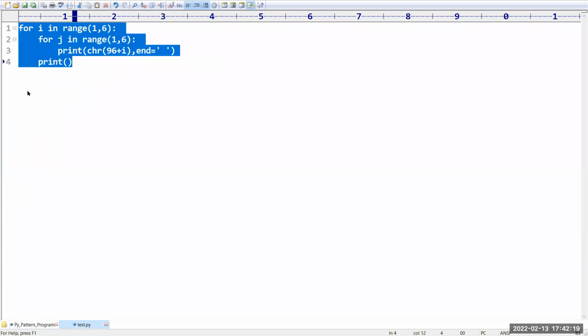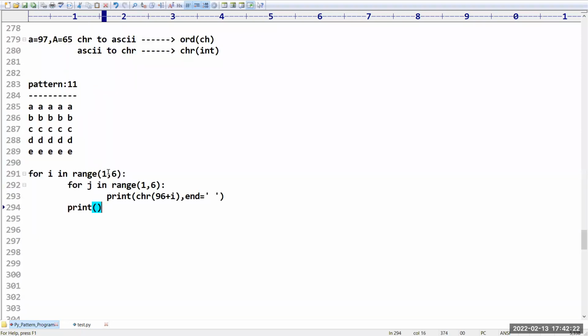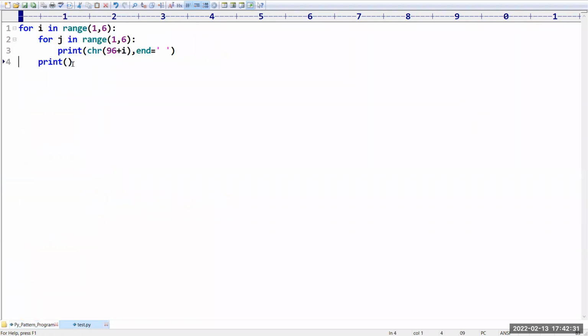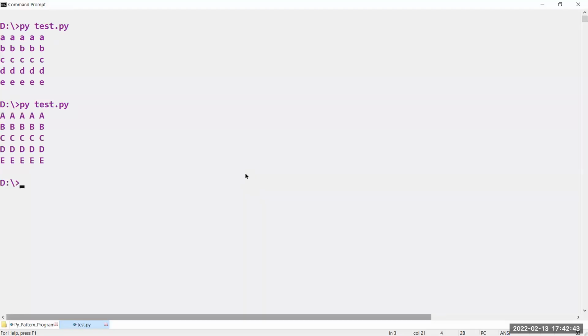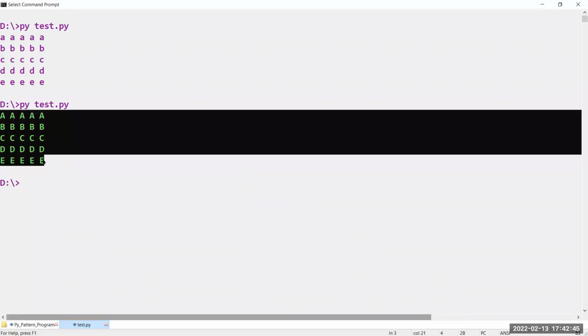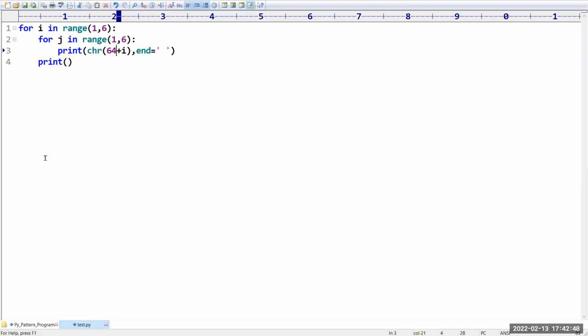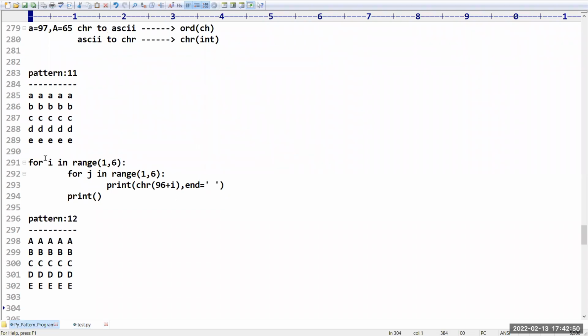If I want to print capital letter alphabets, how to do that? Same. In the place of 96, just now I told 65 is the ASCII value. Better to take 64, so 64 plus 1 is where it is going to start. You can see we are getting capital letter alphabets. Yes, this is nothing but the 12th pattern that we have.